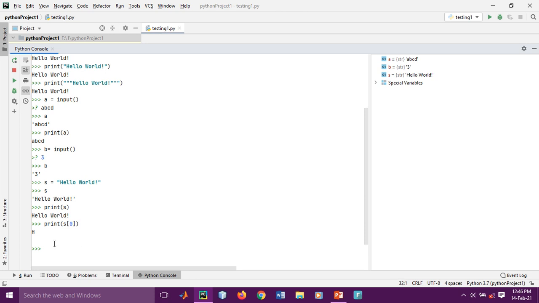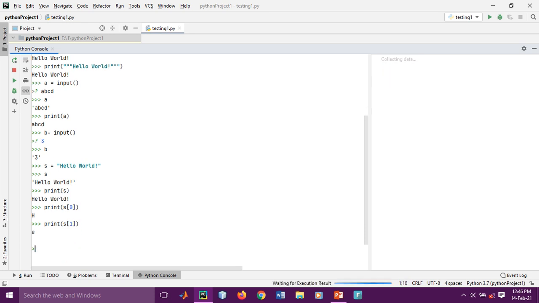Suppose you want to print index 1, it will print e. So here you have seen 0, first, second, third, fourth, fifth.